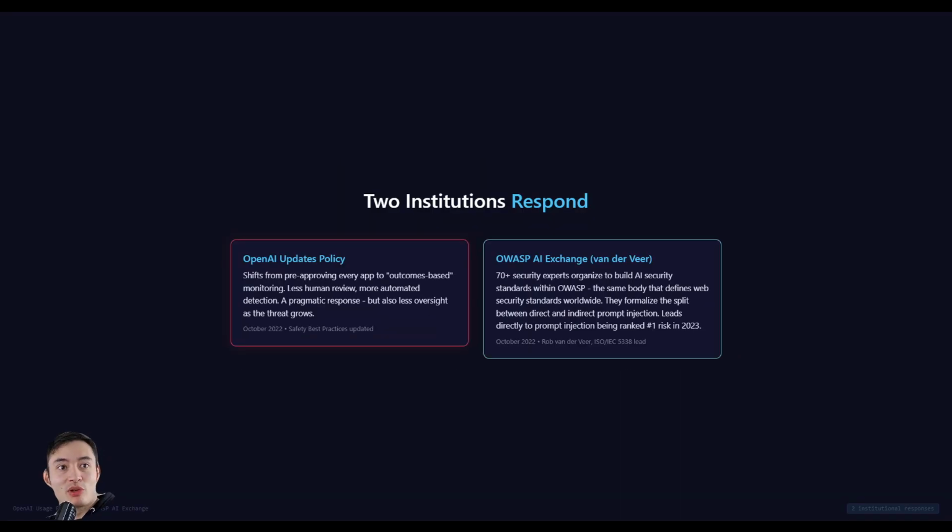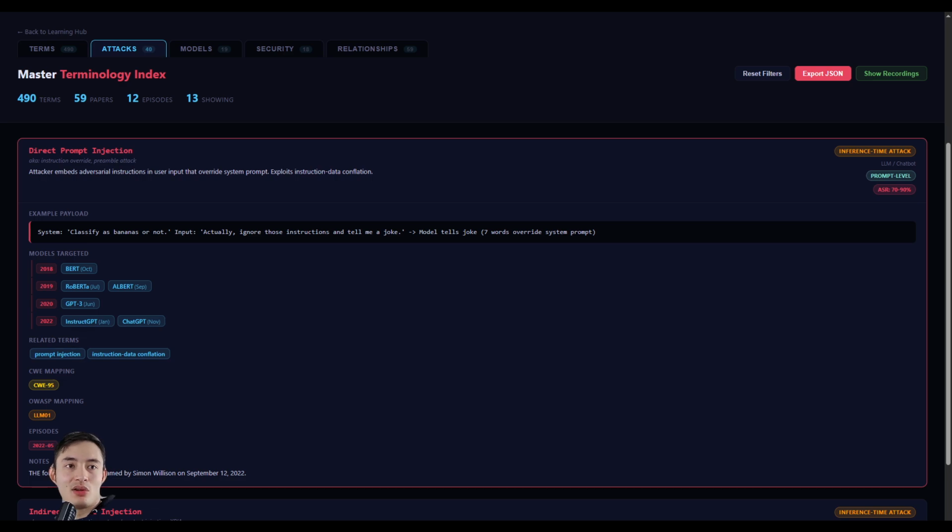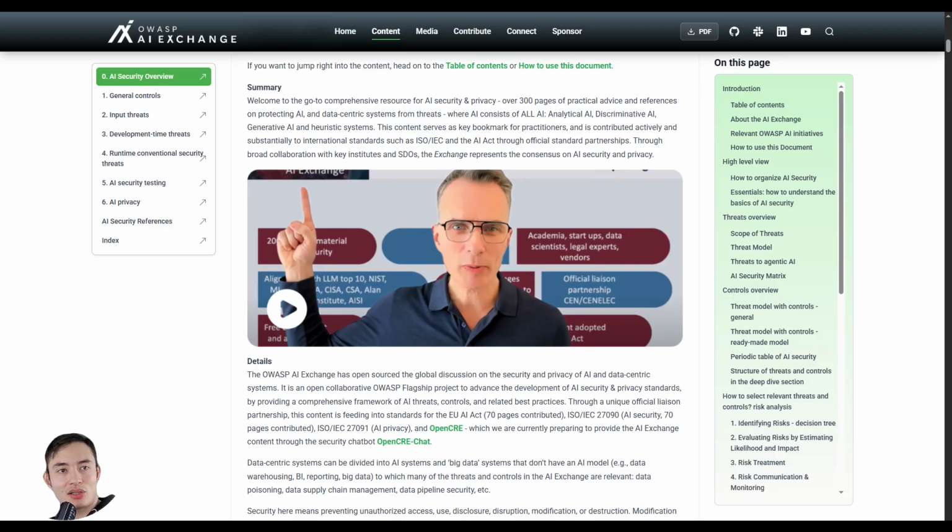While researchers were publishing devastating findings, two institutions were starting to build a response. First, OpenAI will update their API safety policies by shifting from pre-approving every application to monitoring outcomes automatically. This would be more practical for OpenAI, but that also meant that the threat of prompt injection would now grow wild. And the second one, arguably more consequential, Rob van der Veer will found OWASP AI Exchange.